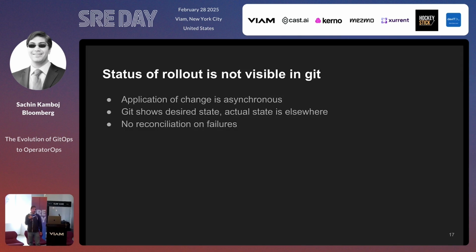At best, it can show that your pipeline succeeded, or it can show a check mark saying that you did something, but what is the real state? And also, was it applied completely? Was it applied partially? Did the whole thing work? Did some of it work? I don't know. It doesn't really show much in the Git operation. And furthermore, there's really no reconciliation of failures. Let's say you were talking to an external service. The service was down for whatever time.